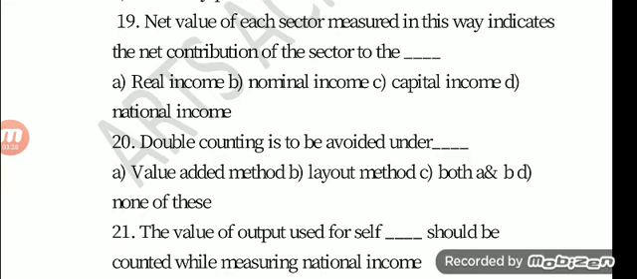Question number 20. Double counting is avoided under dash. Option A, value added method. Option B, outlay method. Option C, both A and B. Option D, none of this. The answer is option A, value added method.